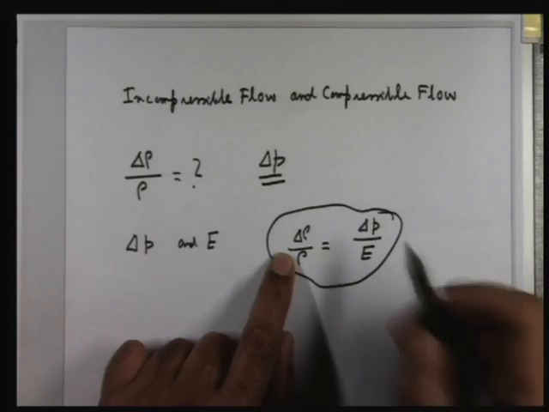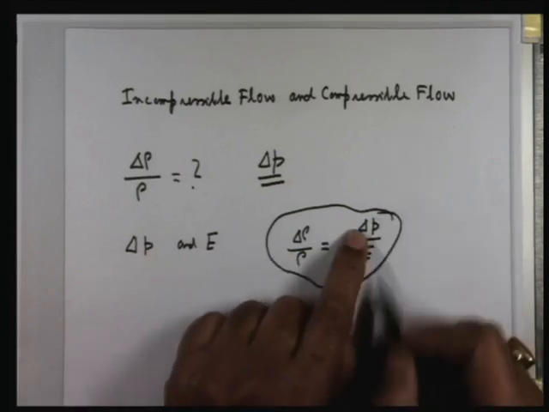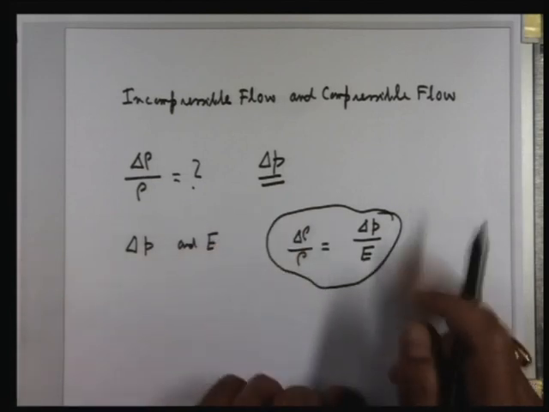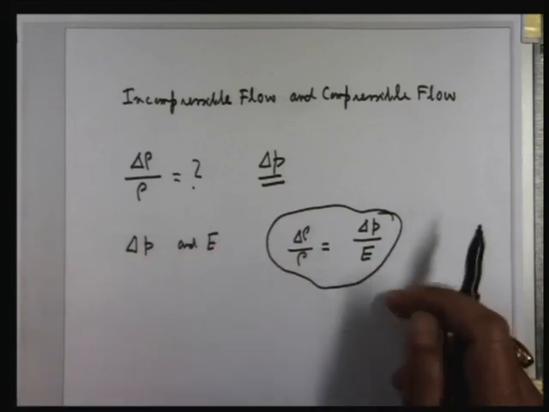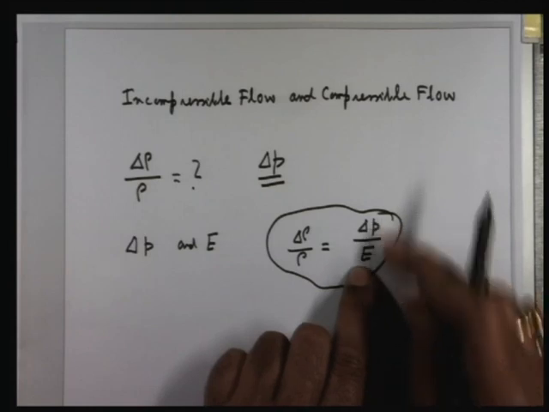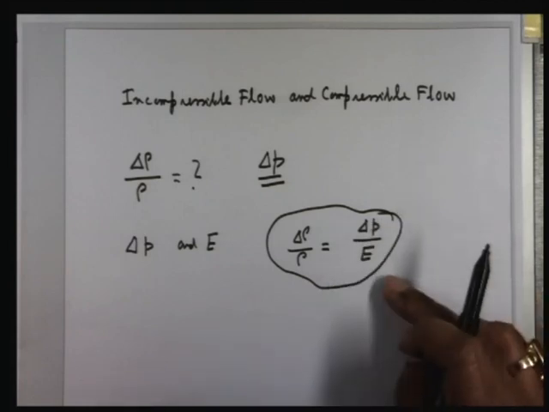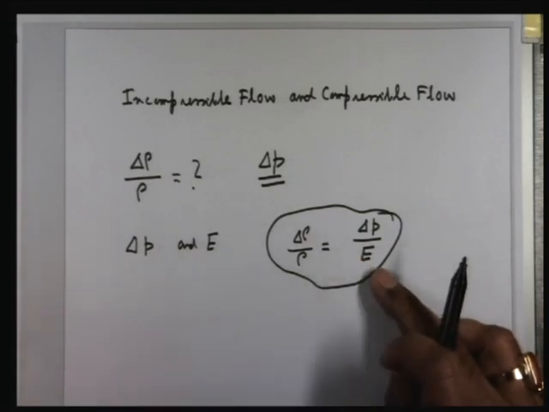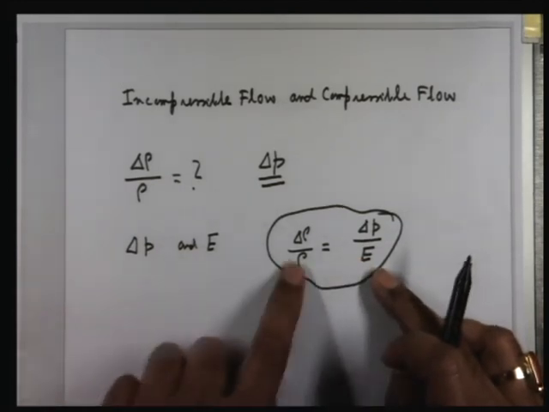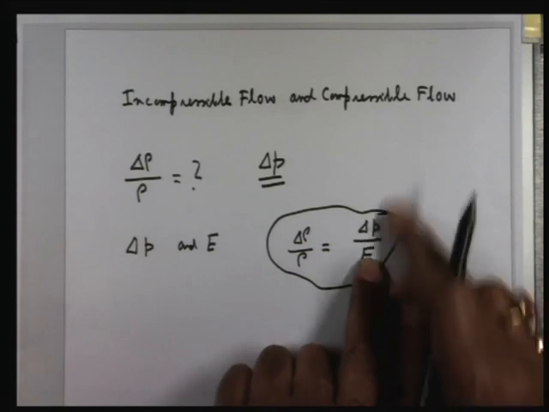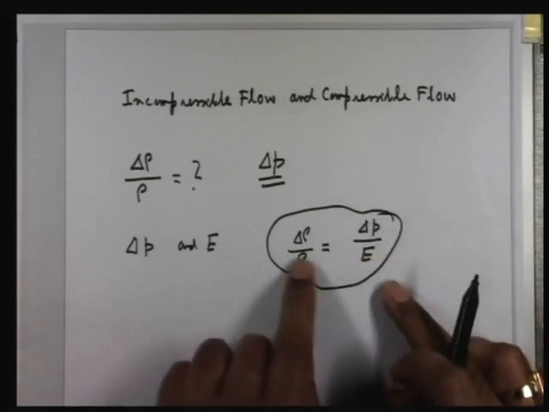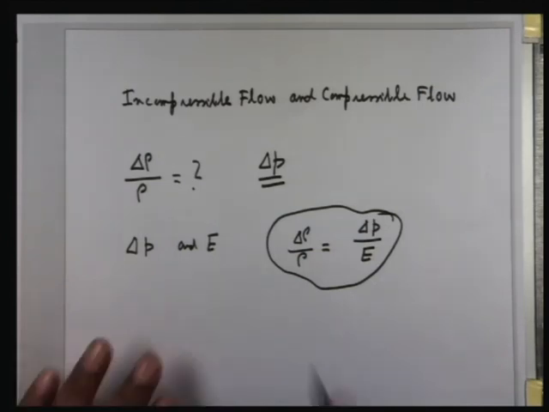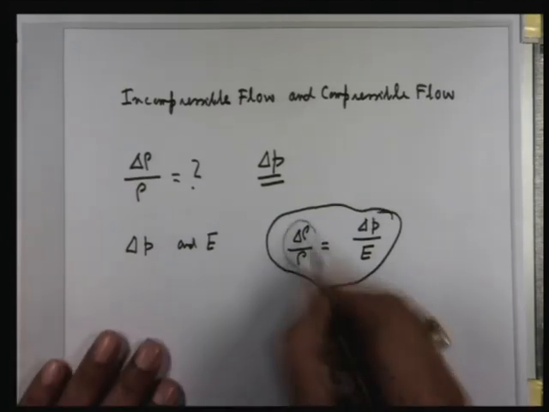There may be a combination, delta P is very high, E is very high. Very difficult to tell what is delta rho by rho. Both are high, I am not conclusive. Similarly, delta P is very low, E is very low, not conclusive. But delta P is very low, E is very high, I am conclusive. That means this will be almost nil. Delta P is very high, E is very low, tremendous change, substantial change. So depending upon the combination, the value of delta rho by rho will be determined.